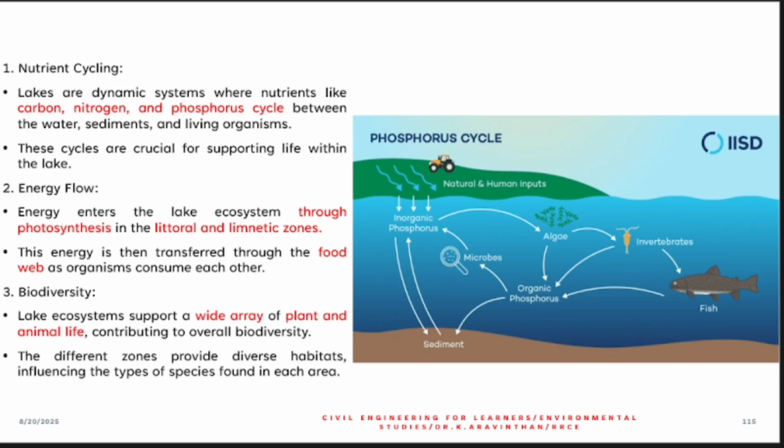When we discuss the functions, lake cycles, first one is carbon cycle, nitrogen, phosphorus. I have told you why the algae are formed. Because of this nitrogen and phosphorus cycle, the algae are blooming. Nutrition cycles are being done by this lake ecosystem. Energy flow, that means from the littoral zone to limnetic zones, the energies will be flowing. Due to that, some aquatic beings are living there. Now biodiversities are, several animals and plants are living.